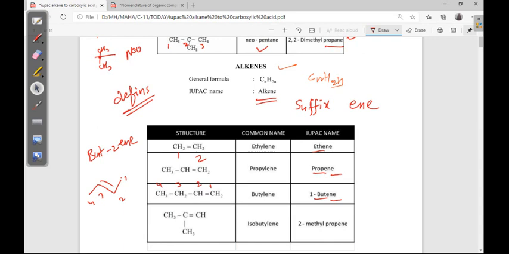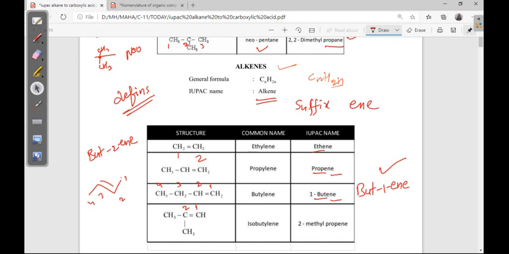It is on the first carbon, so 1-butene or but-1-ene. Both names are correct, but this is the updated name.